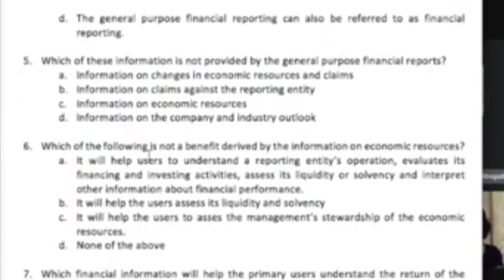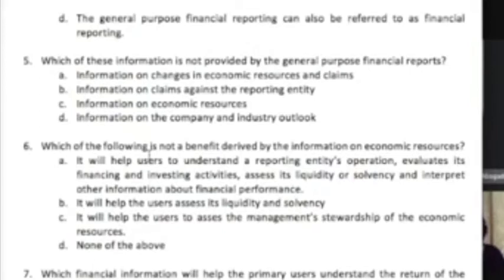Number 5, which of these information is not provided by the general purpose financial report? So, letter D, sir. Because referring to question number 4, the financial report cannot provide all the necessary information to satisfy the needs of the primary users.